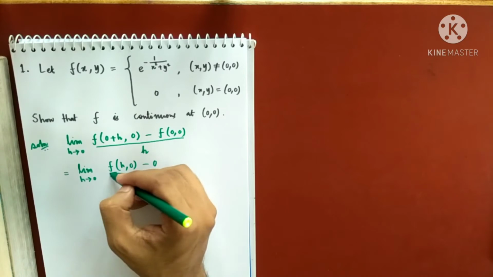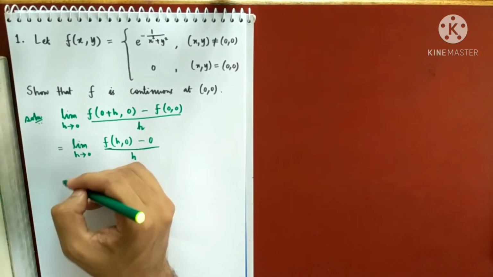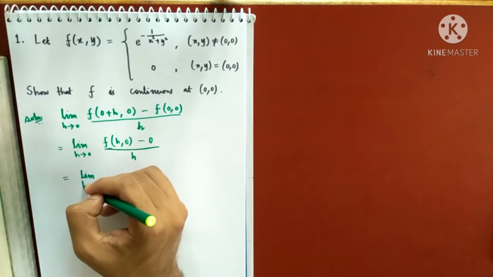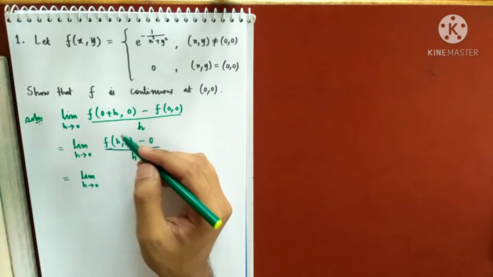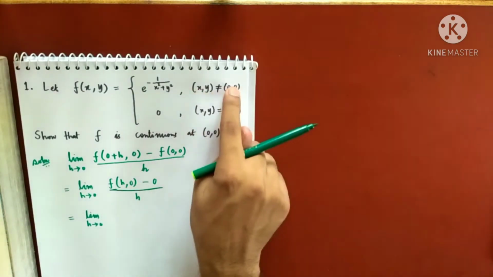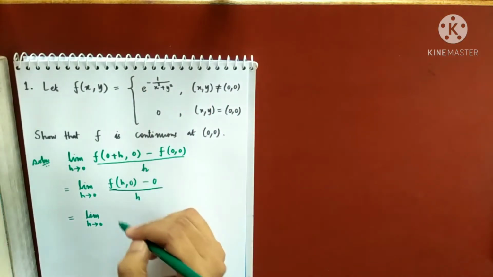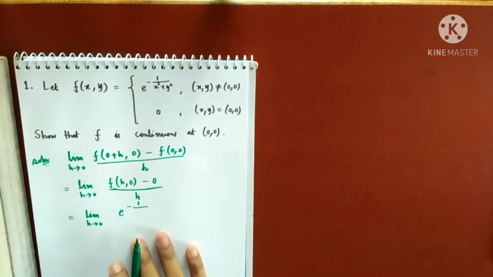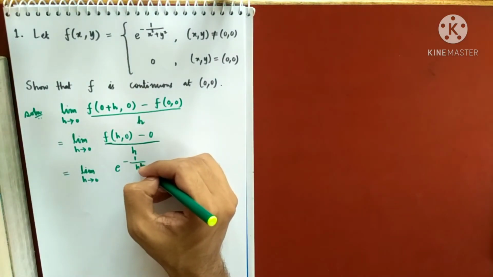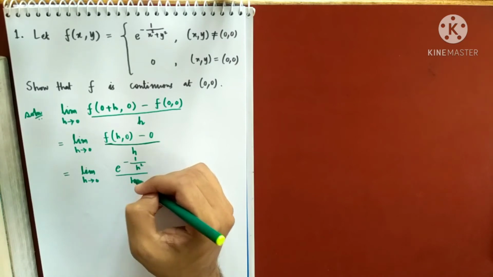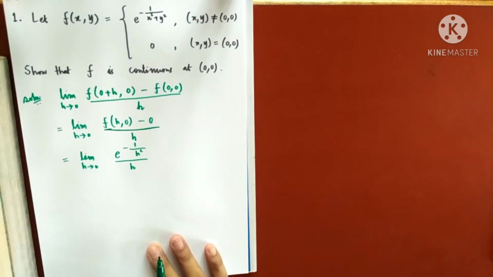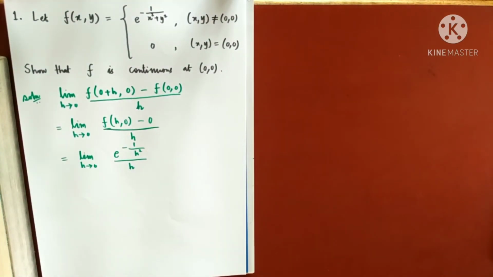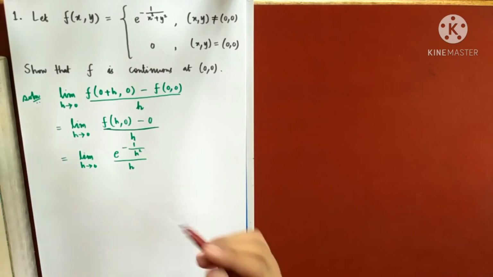So let's see what happens. This is limit h tends to 0, f of h comma 0. Now apply this definition: e to the power minus 1 by h square plus 0 square, so I'll simply write h square by h. So now this is a question of limits of a single variable. There are no two variables. Let's see how we can solve this limit of a single variable.